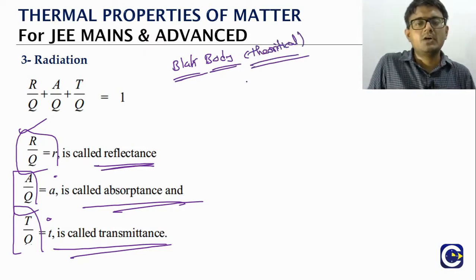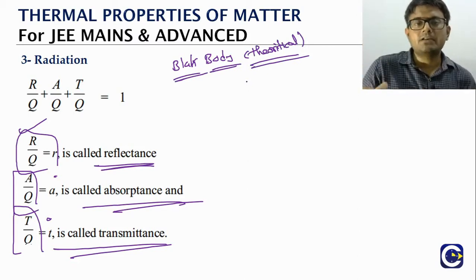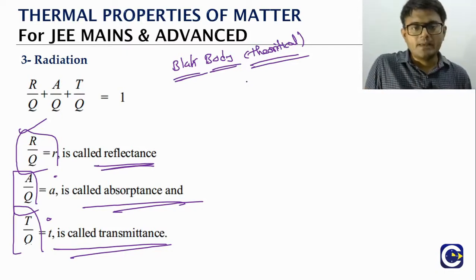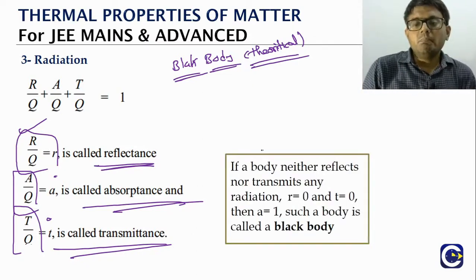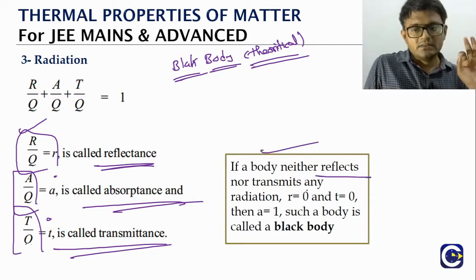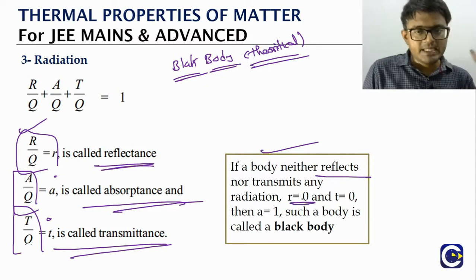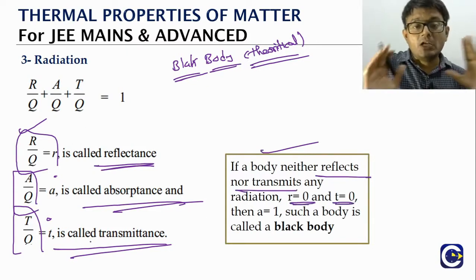So what is a black body? It's a hypothetical or theoretical object which will perform in a particular manner, and that's what we will be calling the black body behavior. Okay, so we will see what is special about the black body. The body is neither reflecting, meaning the reflectance value will be 0, nor transmitting, meaning the transmittance value also will be 0.